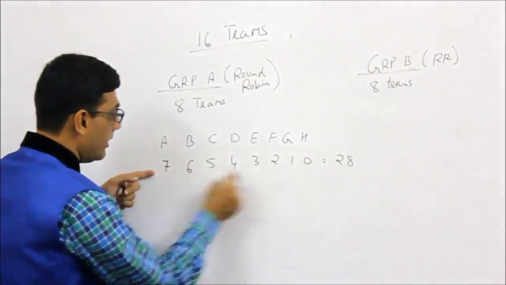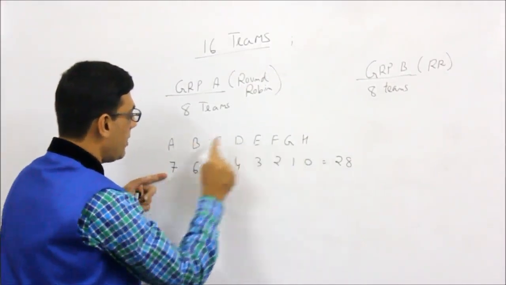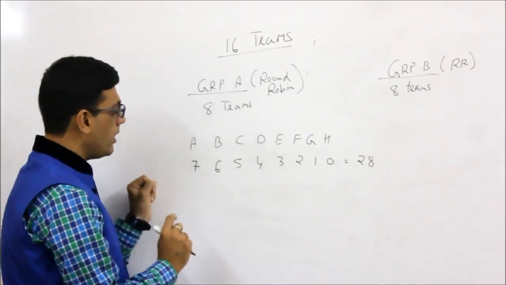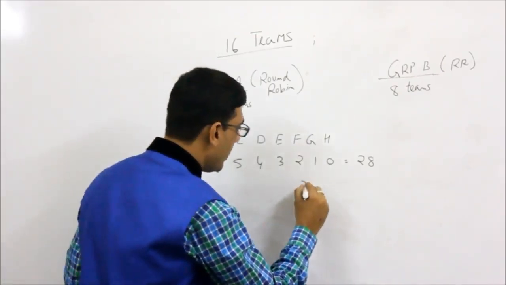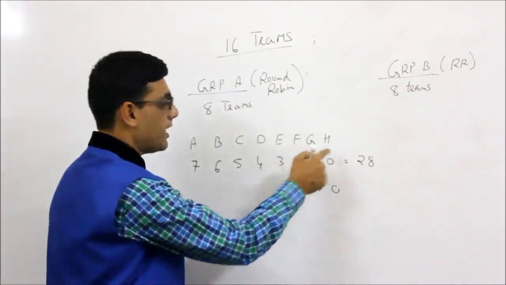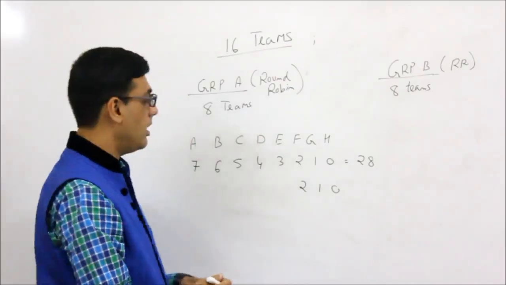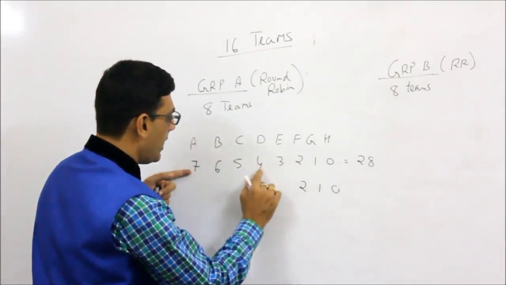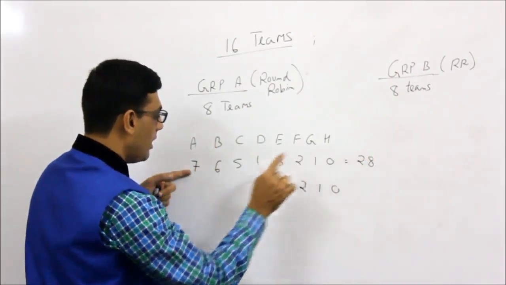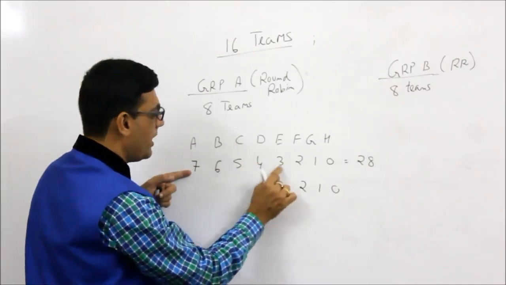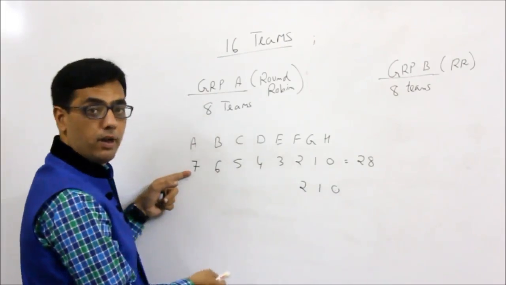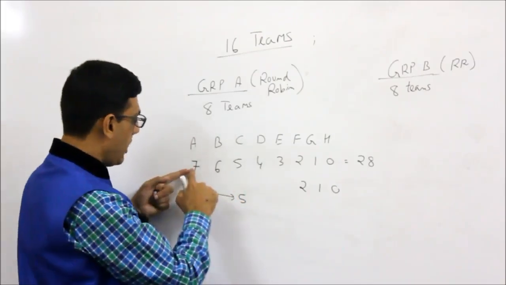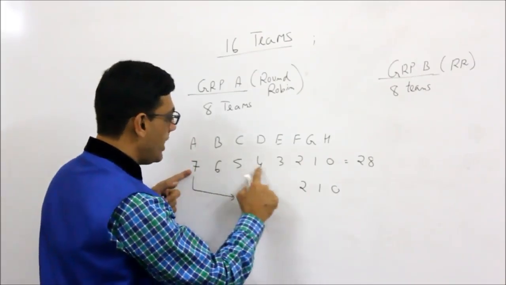So imagine this scenario where A has defeated everyone, B has defeated the remaining, C has defeated the remaining, D has defeated the remaining and so on. Now keep these 3 teams as they are. F, G, H, their results are the same as the previous case. Now here, make A lose to both D and E. Please understand, A has defeated everyone, but instead of winning against D and E, make A lose to both of them. So in other words, A will have 5 points, because I am purposefully making A lose to D and E.